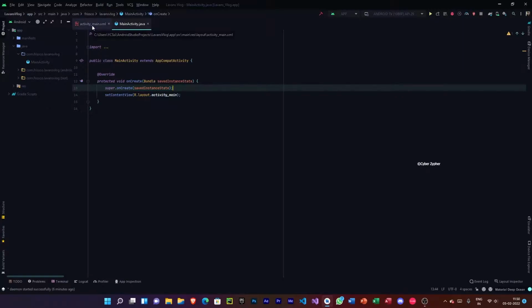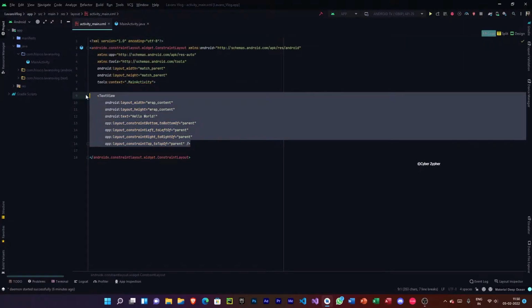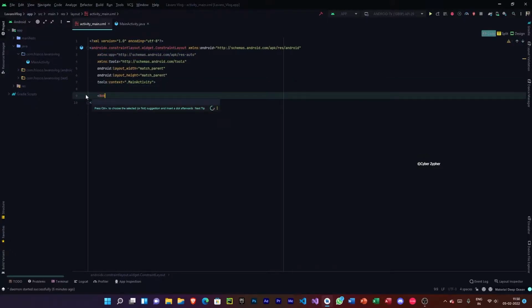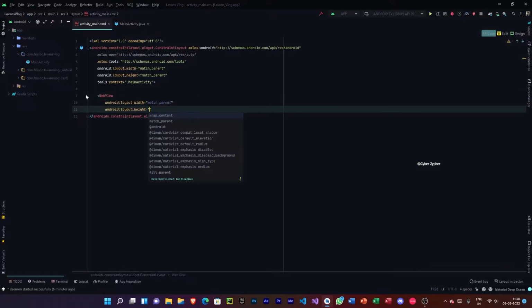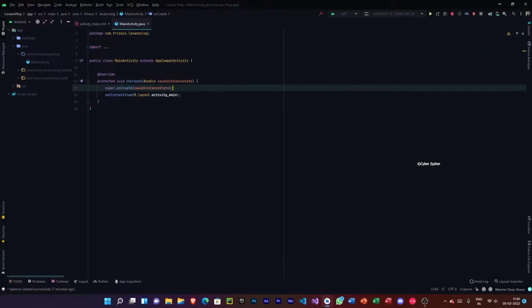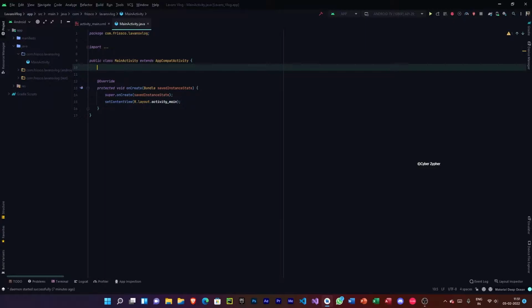So let's head to activity_main.xml and create a new web view, match parent, and let's give it an ID. So @+id/ I'm going to give this web view. Yep, I've already created this web view, and now let's initialize this web view and assign the URL. So now let's type public WebView.